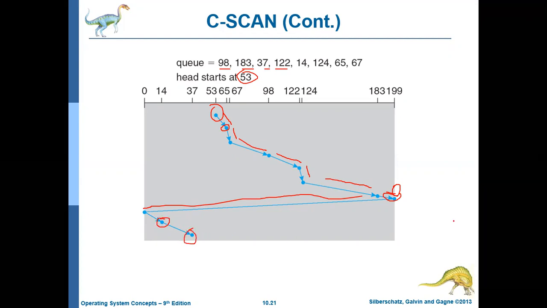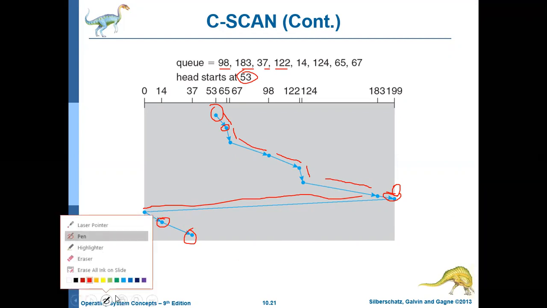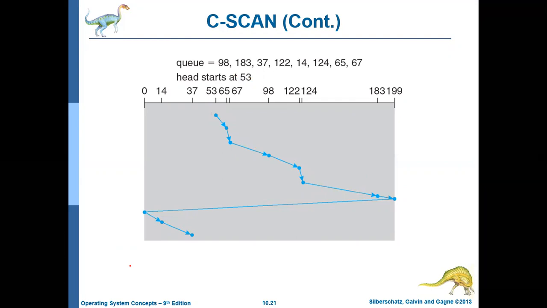Like that it will continue the journey. Okay, this is how the algorithm C-SCAN works. Okay, fine. So these are the various disk scheduling algorithms that are available.